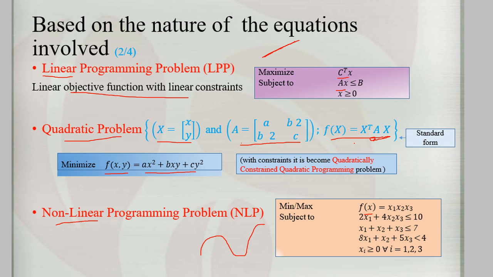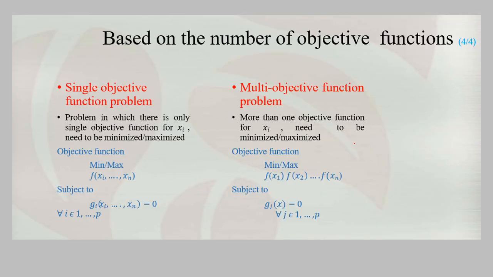The third category of optimization problem which we are going to deal with is based on the objective function we use. When we talk about single objective functions, this is a problem in which there is only one objective function.